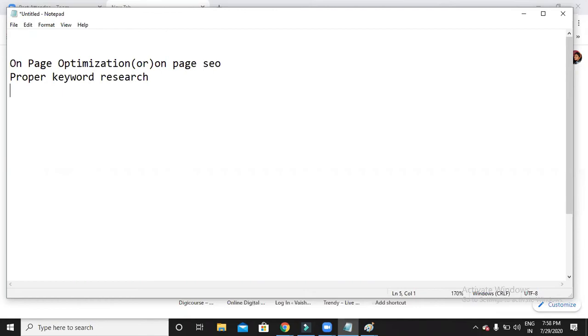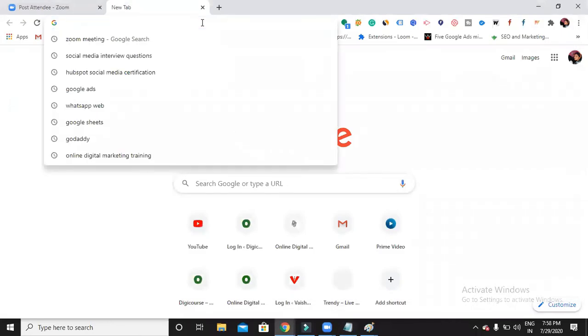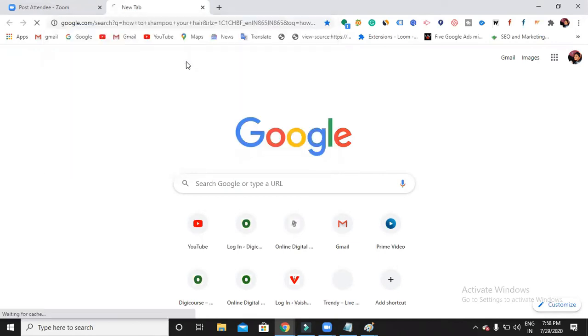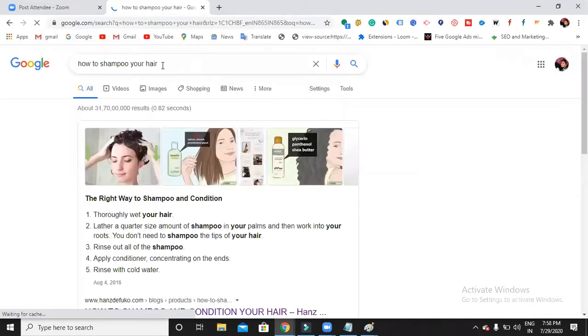Whatever optimization you do is to show up the website on top. For what do you want to show up the website on top? For a query, right? So now here, "how to shampoo your hair", this is the one. So when I search, what is this now?